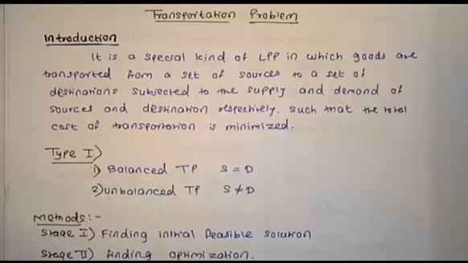What is the meaning of a basic feasible solution? A feasible solution is said to be basic if the number of positive allocations is m plus n minus 1, where m is the number of origins, meaning sources, and n is the number of destinations. If the number of allocations is less than m plus n minus 1, it is called a degenerate basic solution. A basic feasible solution is said to be optimal if it minimizes the total transportation cost.